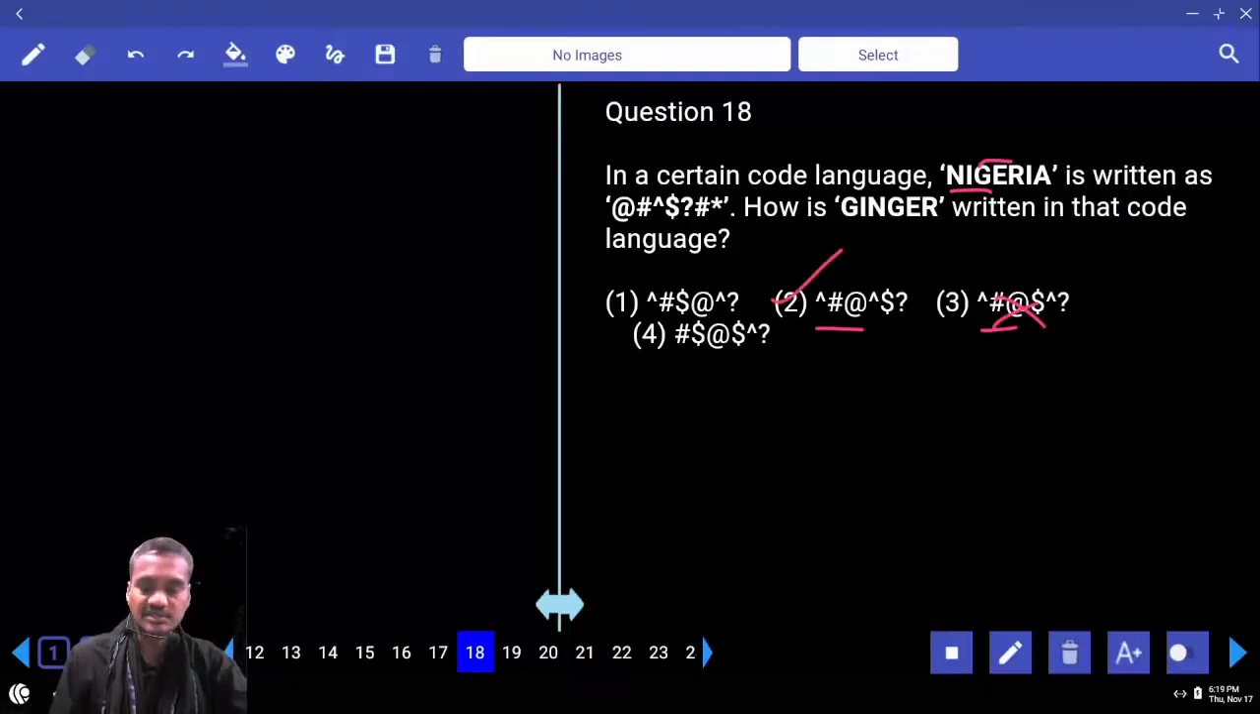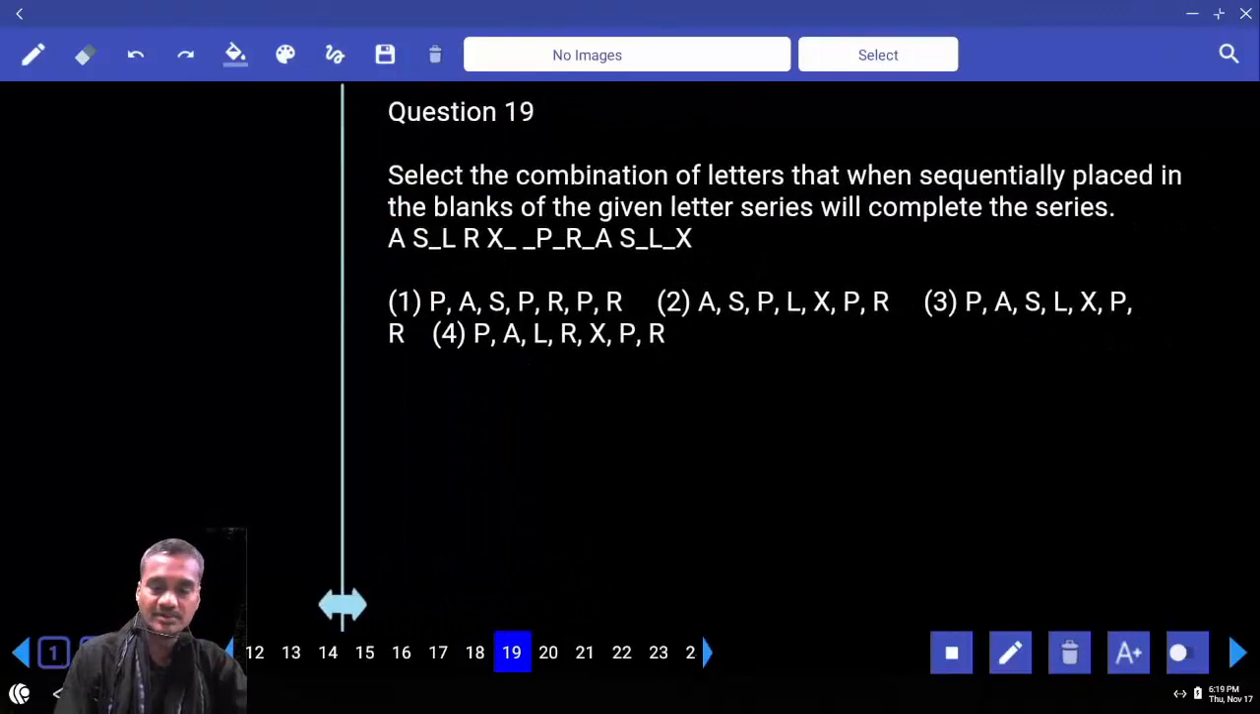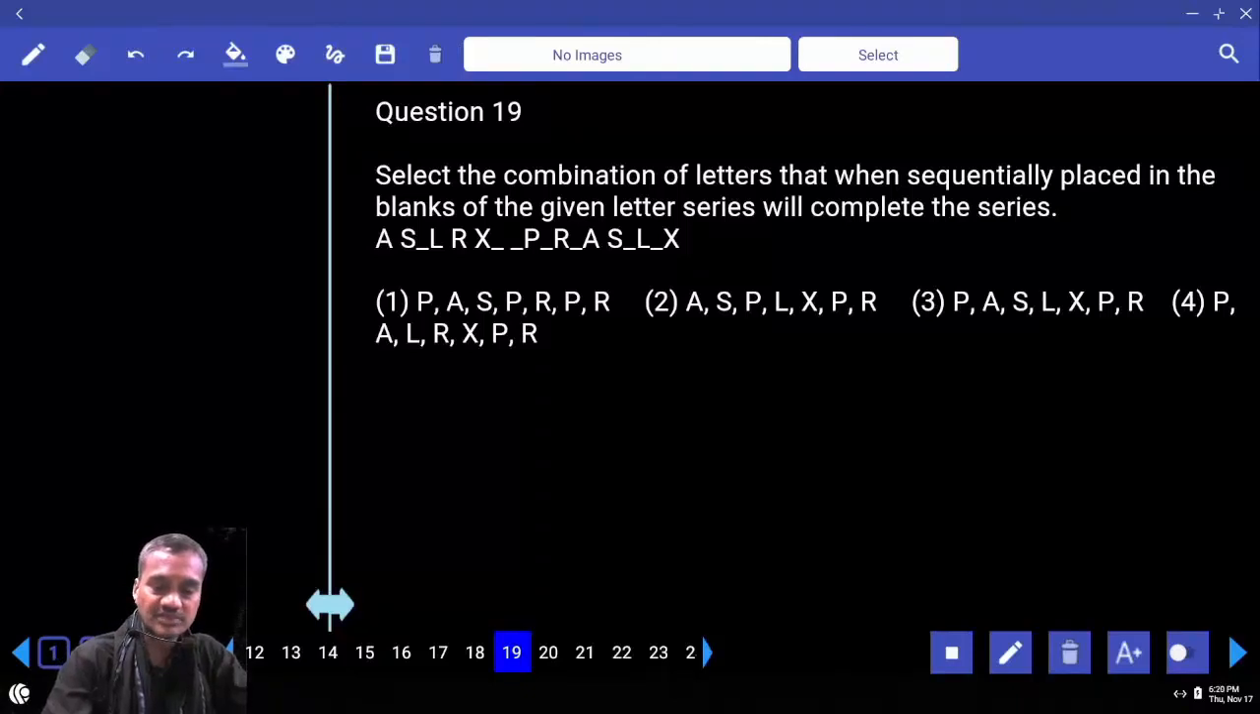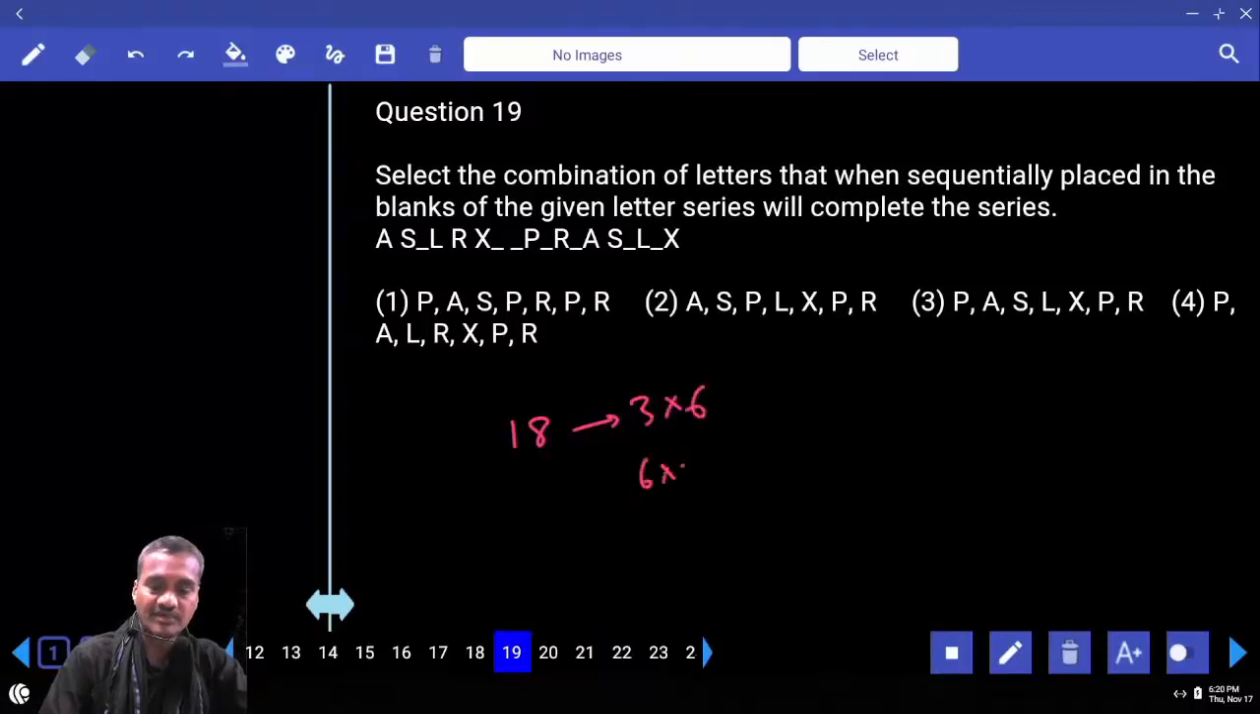Then coming to this 19. Did you do 19? Now in this 19, the sequence of these letters, how many letters are there all together? 1, 2, 3, 4, 5, 6, 7, 8, 9, 10, 11, 12, 13, 14, 15, 16, 17, 18. All together we have 18 letters. Now this 18 can be written as 3 into 6 or 6 into 3. If you divide this into 3 into 6, 3 letters, here the first letter is A, here the first letter is L. That means the first letters are not matching. Hence it cannot be 3 into 6, hence it is 6 into 3.